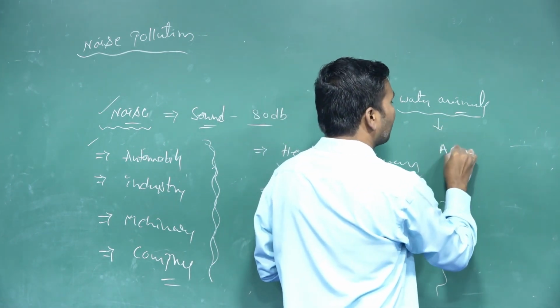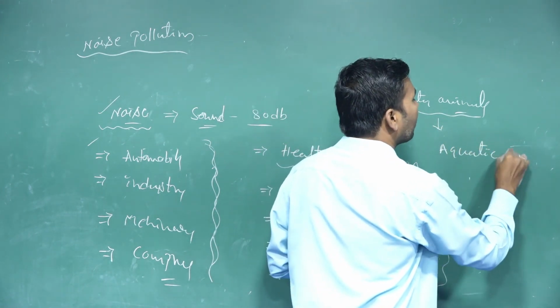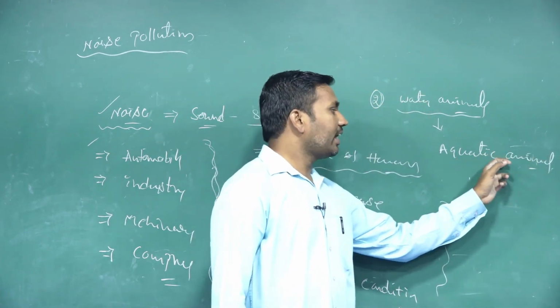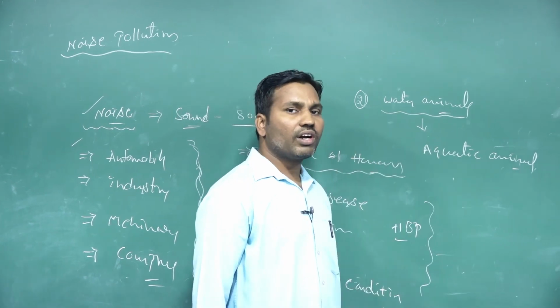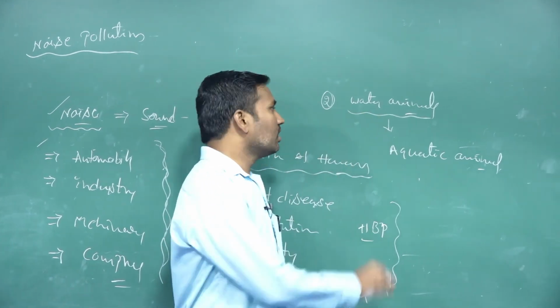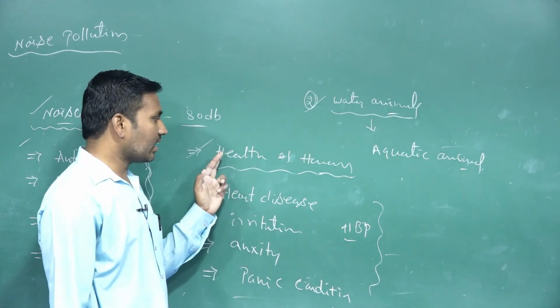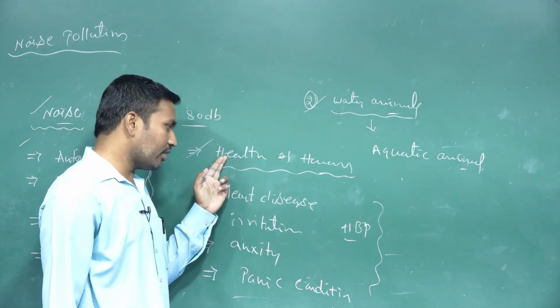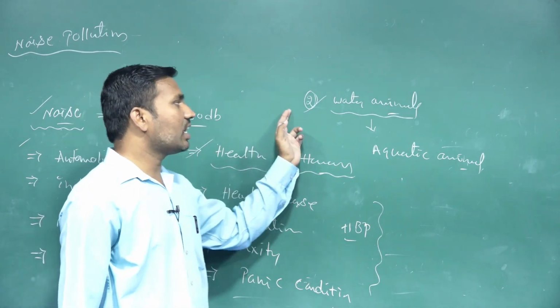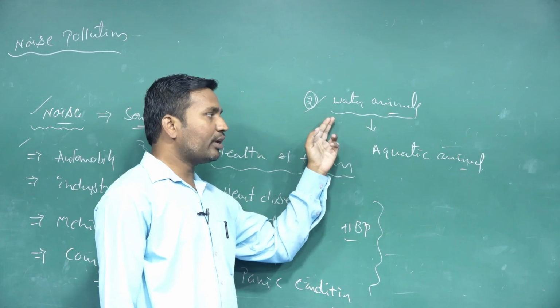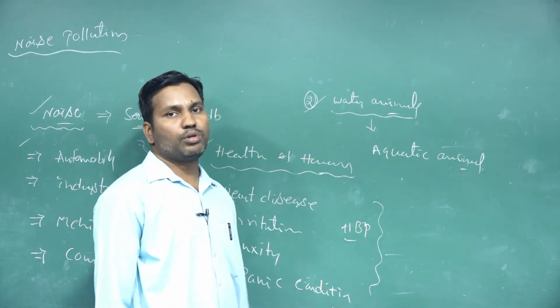That means aquatic animals are affected by this noise pollution. So like this, noise leads directly to human health problems, and the surrounding animals, the water animals, the aquatic animals, are also affected by noise pollution.